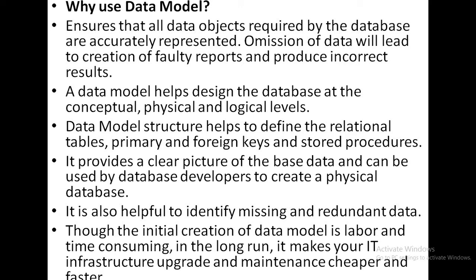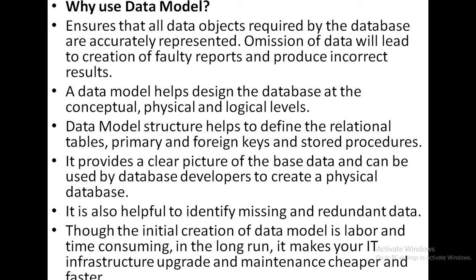Next, it provides a clear picture of the base data and can be used by database developers to create a physical database. It is also helpful to identify missing and redundant data. That means it helps to identify the missing data as well as the duplicate data. Though the initial creation of a data model is labor and time consuming, in the long run it makes your IT infrastructure upgrade and maintenance cheaper and faster.